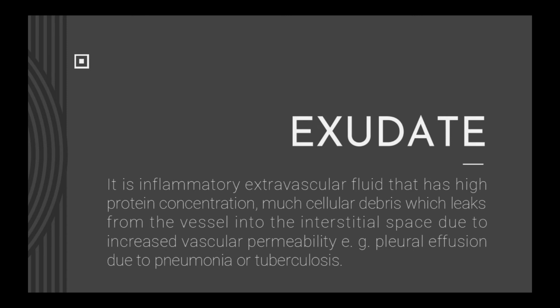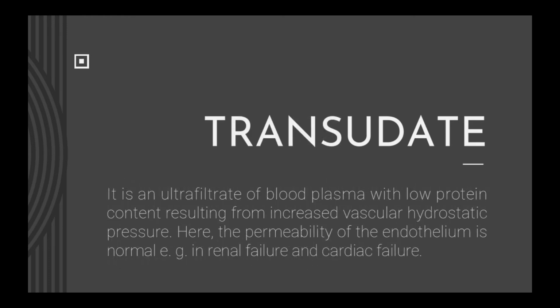It is the inflammatory extravascular fluid that has high protein concentration and much cellular debris, which leaks from the vessel into the interstitial space due to increased vascular permeability, such as pleural effusion due to pneumonia or tuberculosis. Transudate. It is an ultrafiltrate of blood plasma with low protein content resulting from increased vascular hydrostatic pressure. Here, the permeability of the endothelium is normal, such as in renal failure and cardiac failure.